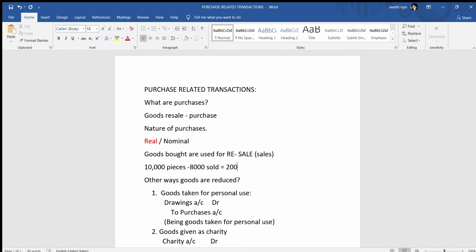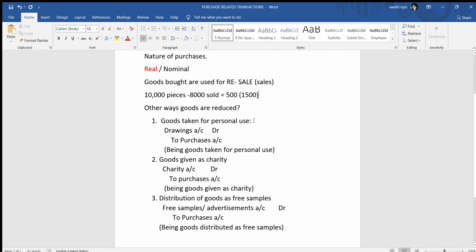But when you're checking, you see that only 500 is there. Only 500 worth of goods you have. Out of 2,000, it should have been 2,000, but right now only 500 are with you. Then what happened to the 1,500? When you're doing a physical verification of goods, you're seeing only 500, but you know that you had bought 10,000 and sold 8,000. Then what happened to those 1,500 pieces?